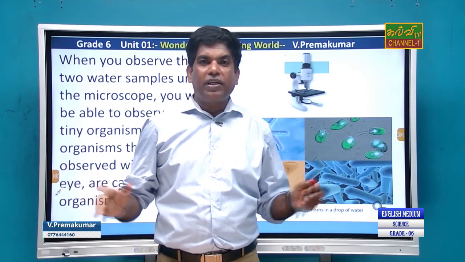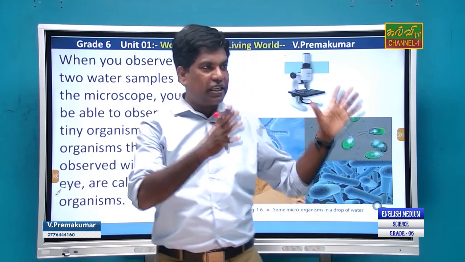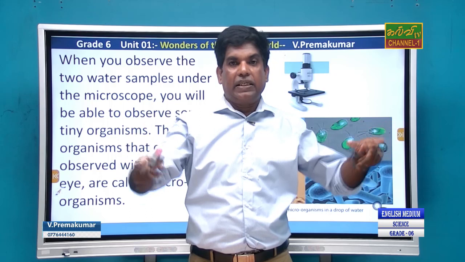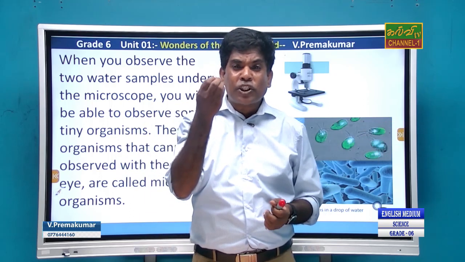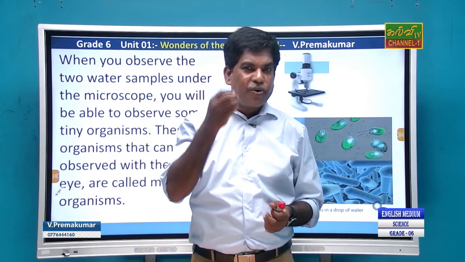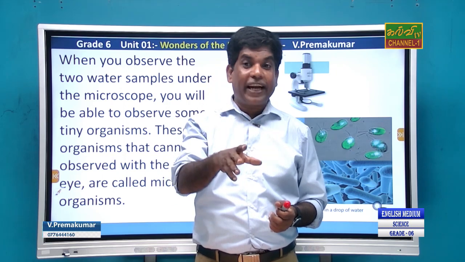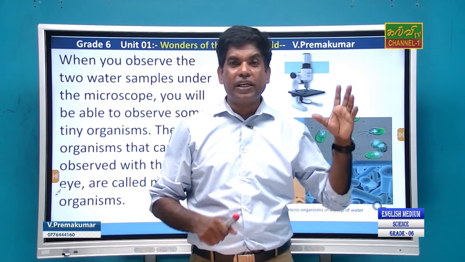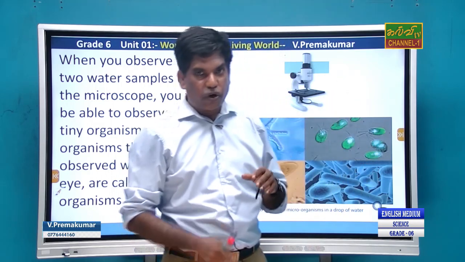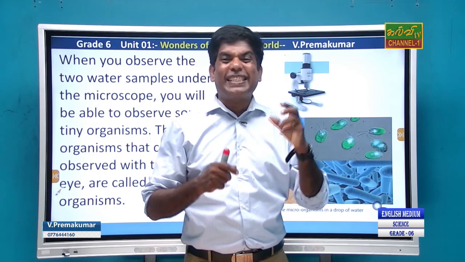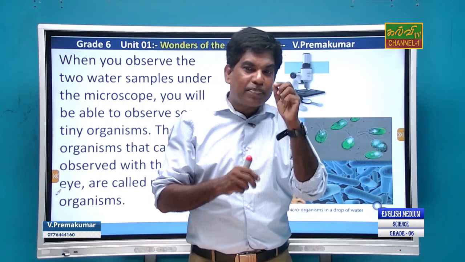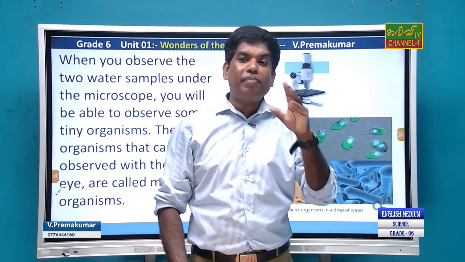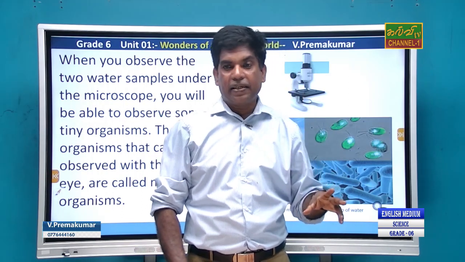In our environment we find trees and animals with our naked eye, but some of the smallest organisms are very difficult to identify. Therefore we use the microscope, the instrument used to identify the smallest organisms, that is, microorganisms, which can't be seen with your naked eye.